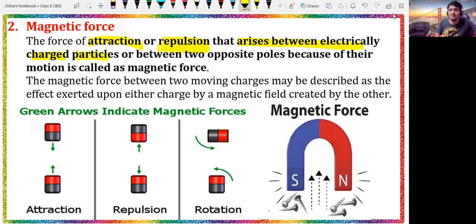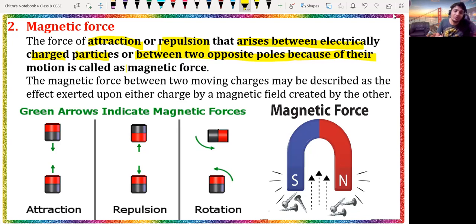electrically opposite charged particles, like we have positive and negative particles. Or between two opposite poles. In the case of a permanent magnet, we have two different poles. One is called the north and the other is called the south pole. These two poles are always present on opposite sides. That's why when opposite poles come in contact with each other, they attract. But when the same charges or same poles come in contact with each other, they repel each other.